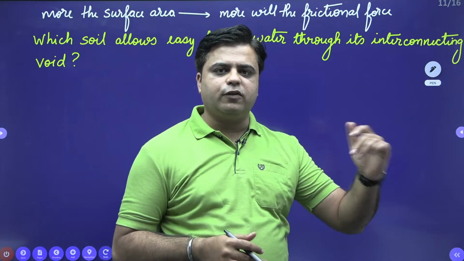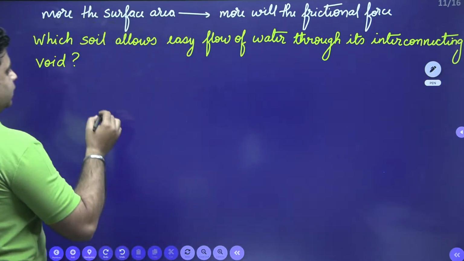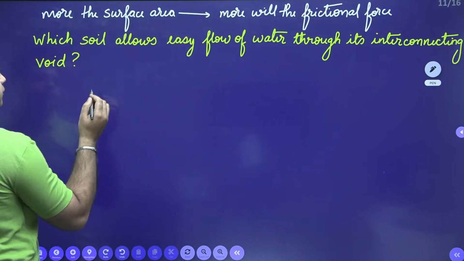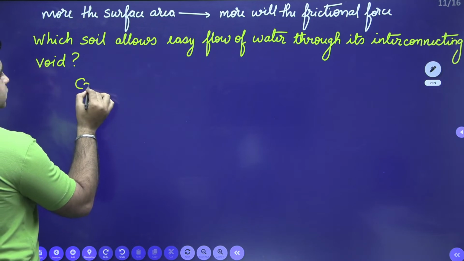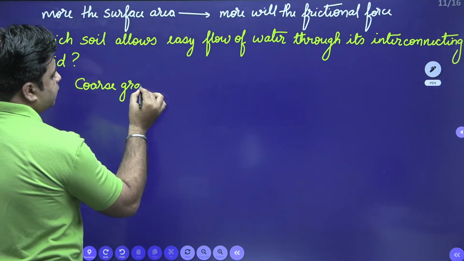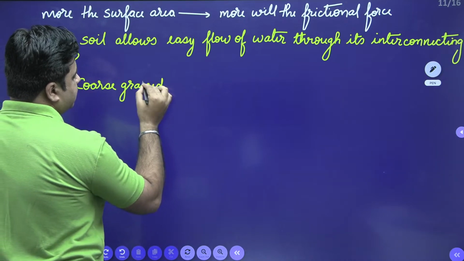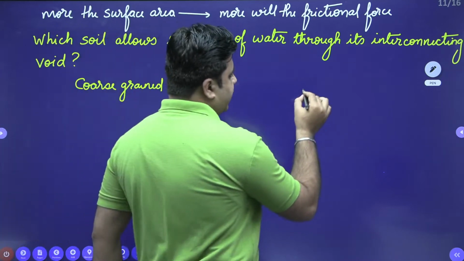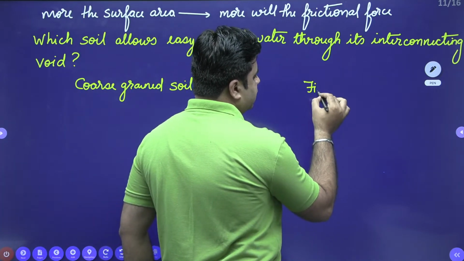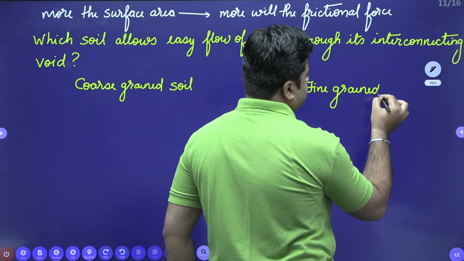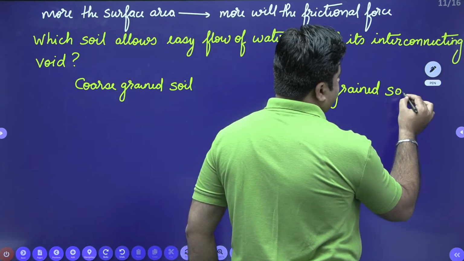Coarse grained soil or fine grained soil? So again, coarse grained soil, and second you have fine grained soil.